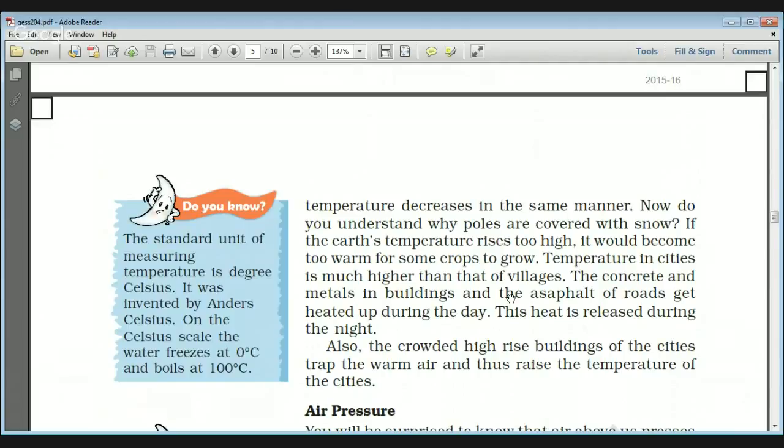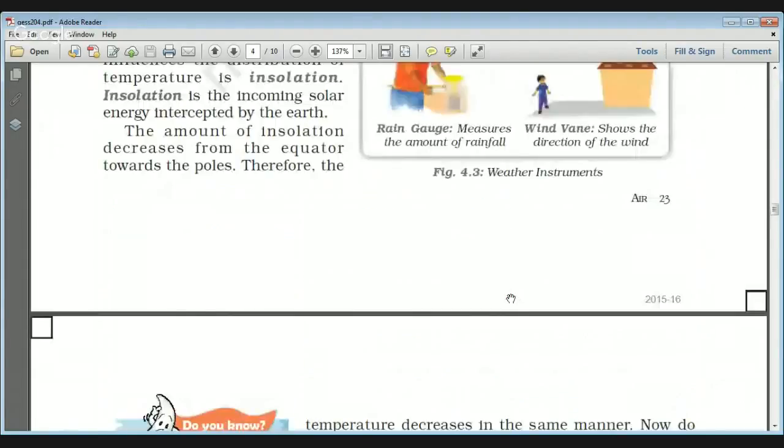Albedo is actually the amount of the energy reflected. So albedo of the concrete is very less, and that is why more of the sun rays will be absorbed by this, and that is why these cities are known as urban heat islands. We'll see all this in the coming videos.